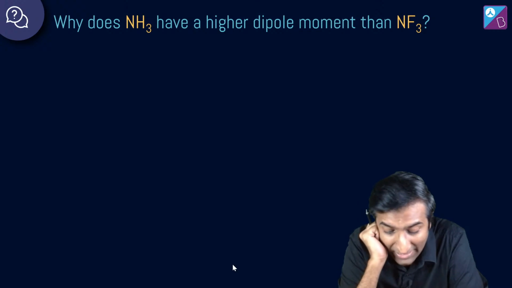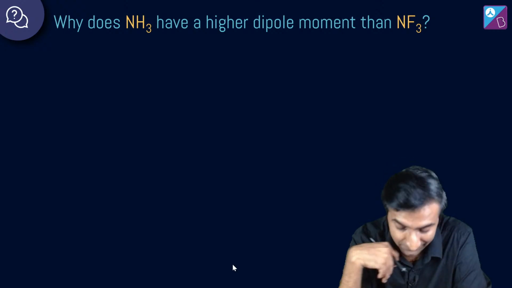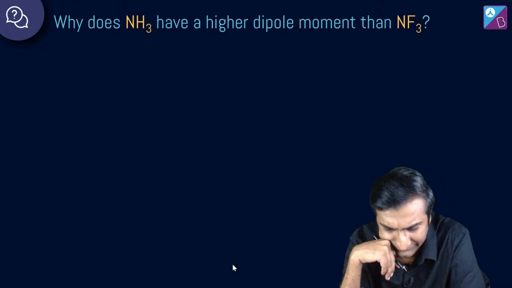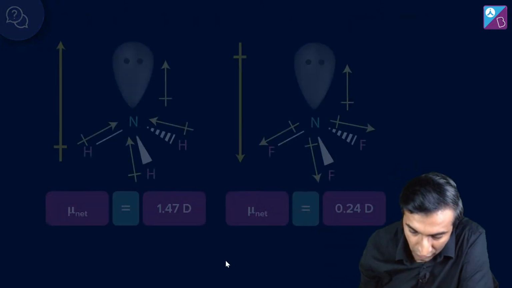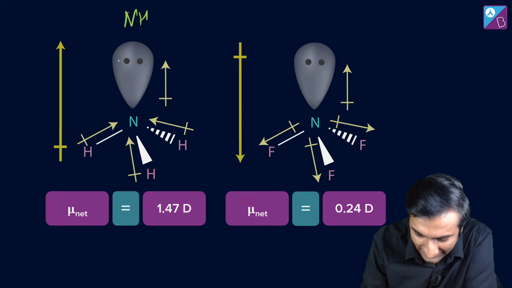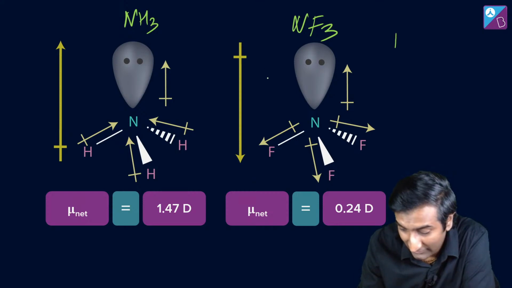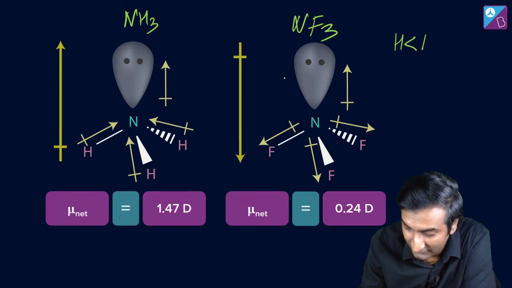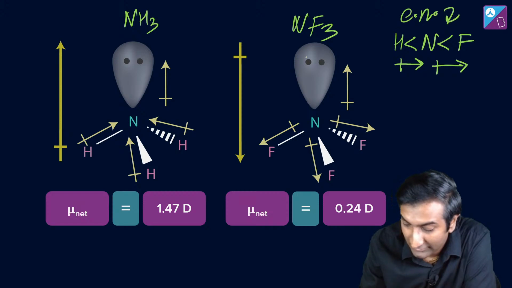Why does NH3 have a higher dipole moment than NF3? This question comes up in boards too, in a lot of places. How do you do a question like this? From first principles. We'll draw the diagrams out. So this right here is NH3. This right here is NF3. The main thing is the electronegativity differences. Between hydrogen and nitrogen, this is going to be the arrow direction. Between nitrogen and fluorine, this is going to be the size of the arrow.